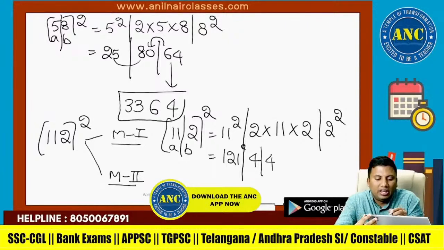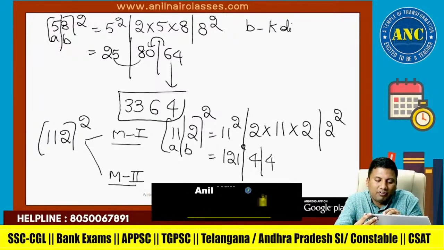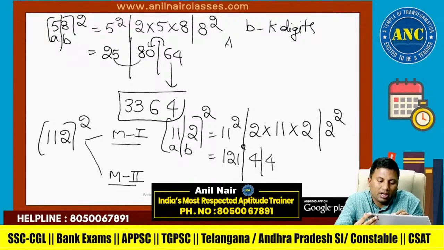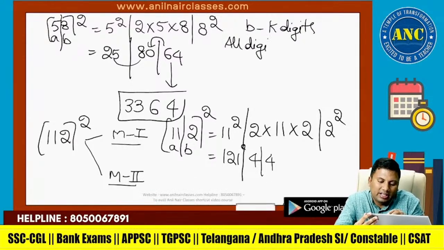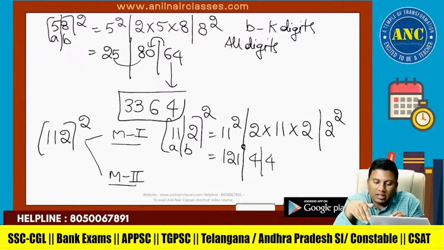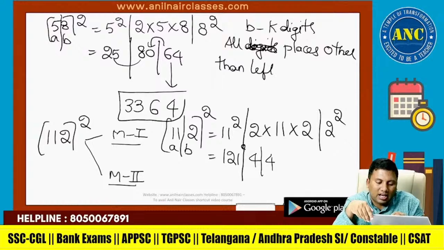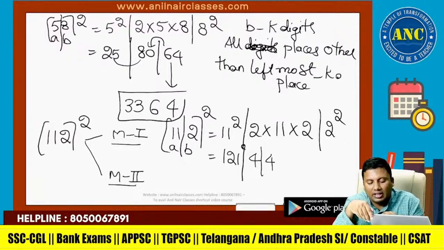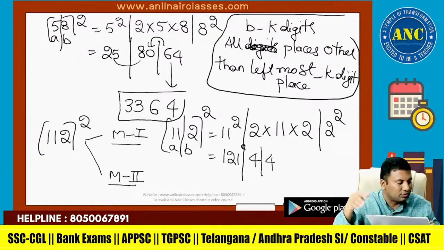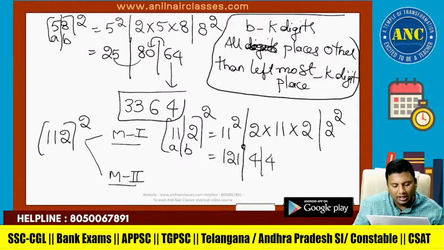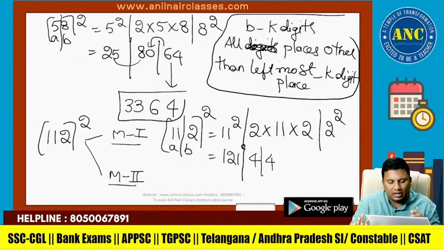Always remember, if B is taking K digits, all the places other than the leftmost place will take K digits. It is because of the (10A plus B) whole square format. You will have zeros at the end. That is the reason this concept is working. A is 11 and B is 2. A square, 2AB and B square: 121, 44 and 4.